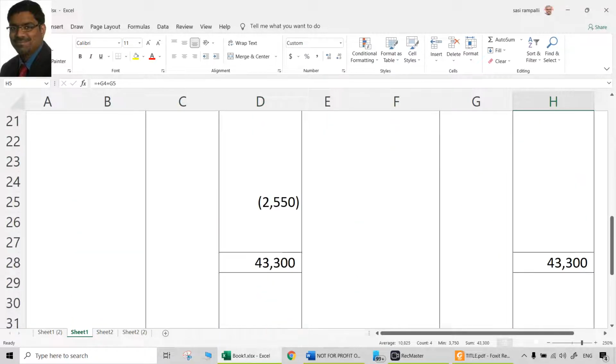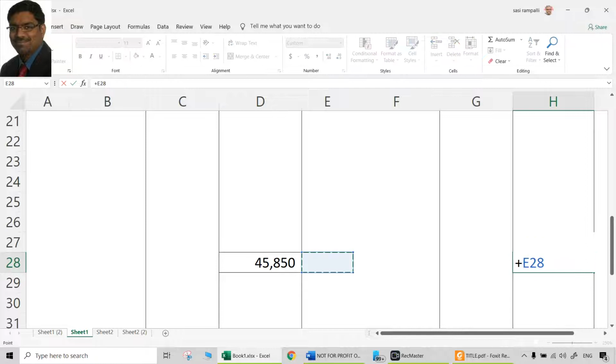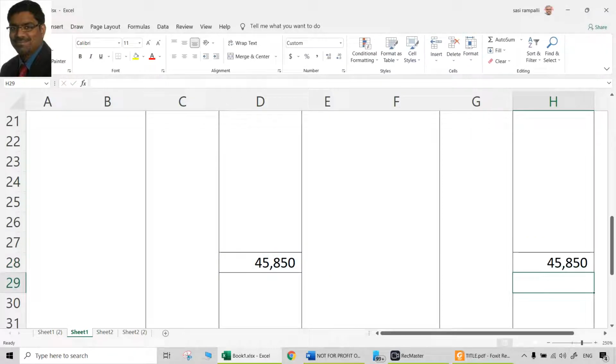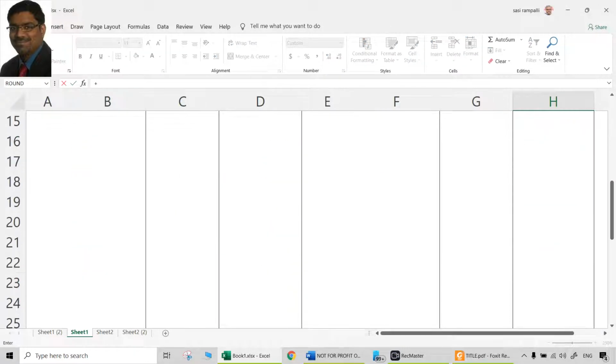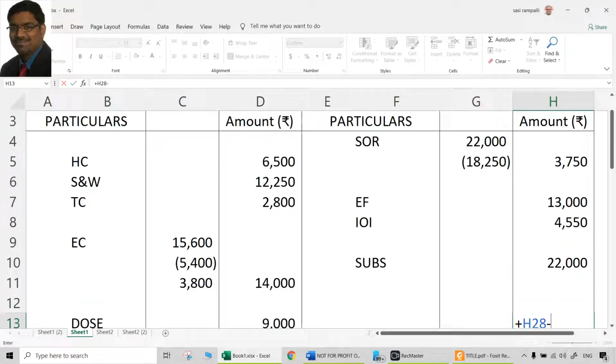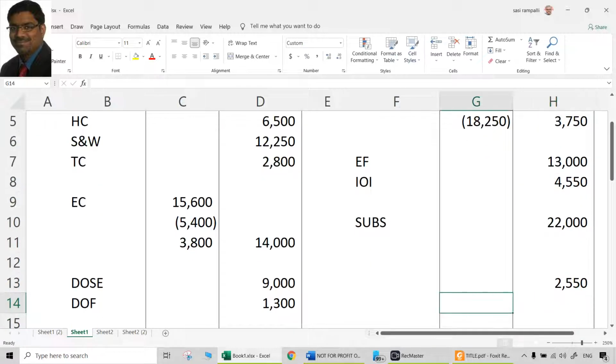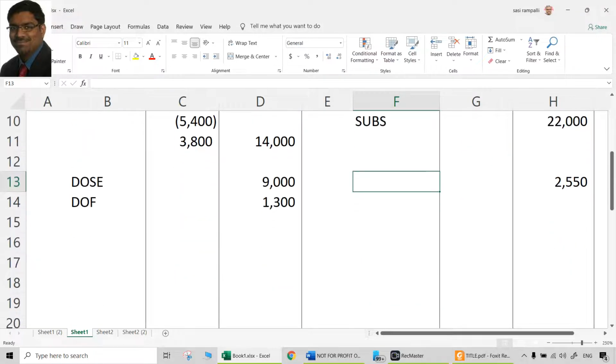So definitely it looks like a loss, but you cannot put it here. That is not correct. So you have to do it the other way. Total of this is 45,850, and loss means a deficit here, that will be 45,850 minus these items, which is 2,550, which is a deficit. What can you call this ideally? Excess of expenditure over income. Excess of expenditure over income, 2,550.